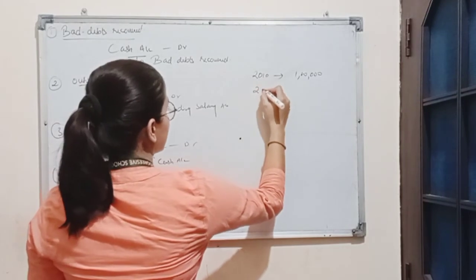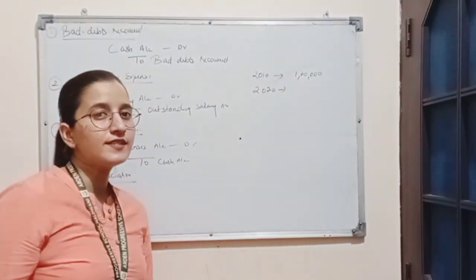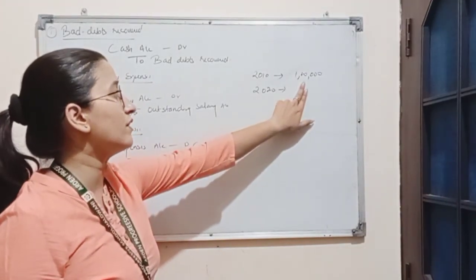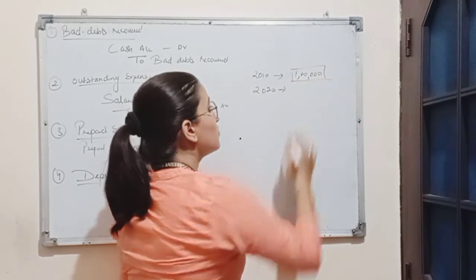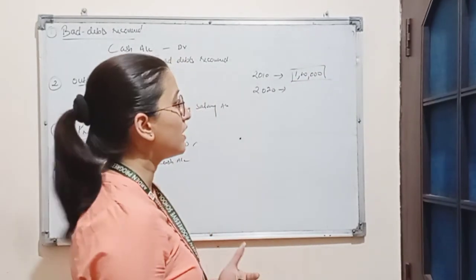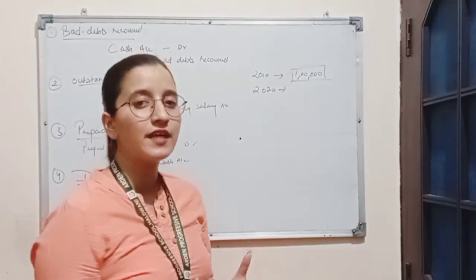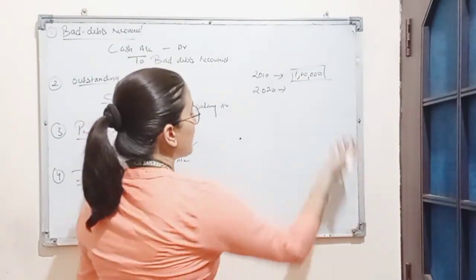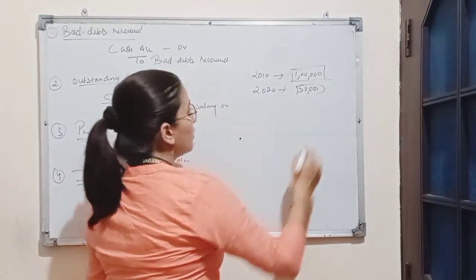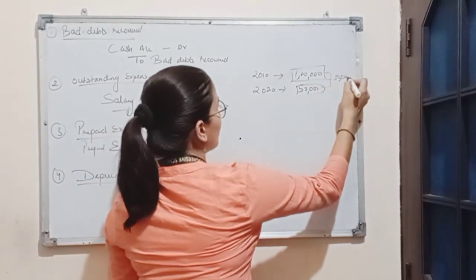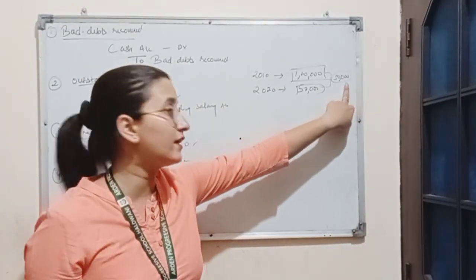Now if we sell this machinery in 2020, we cannot sell this machinery in the same amount in which we have purchased because this machinery is used daily. So here if something is used on daily basis, that means the value of that asset is decreasing. So it might be sold at 50,000. So there is a reduction of rupees 50,000, decrease in value of 50,000 due to daily use of that asset.